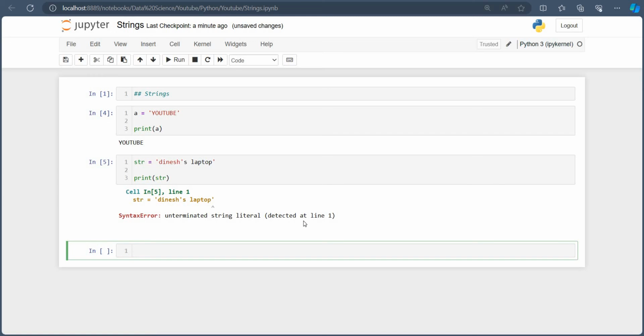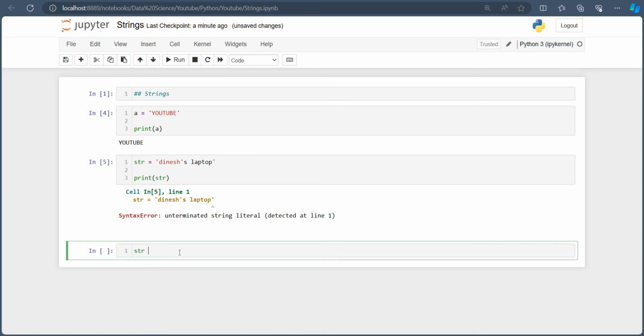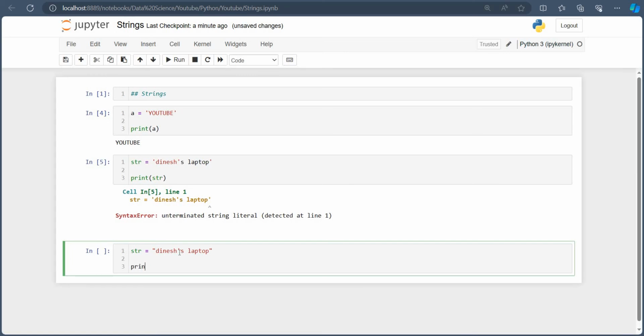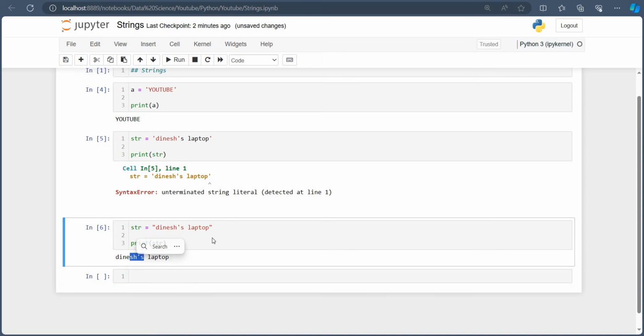Unterminated string literal detected at line 1. See. Okay. Now you understand why we require double quotes. So if I use double quotes around "S laptop" and print str, see, now it can print. So we use double quotes when there is a possibility of single quotes inside the string. Otherwise we go for single quotes only.